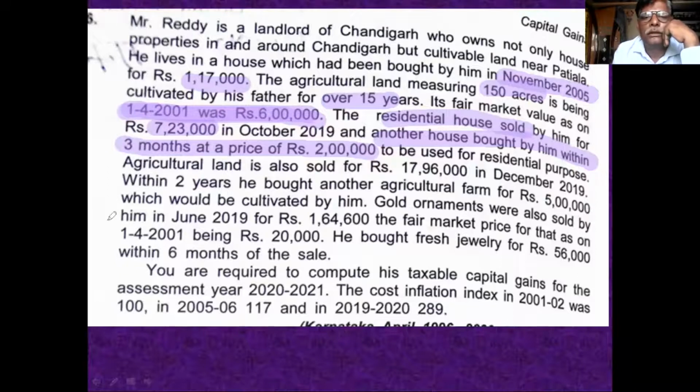Come to the next part. Agriculture land sold for rupees 17,96,000. It is the full value of consideration. In December, within 2 years, he bought new agriculture land for 5 lakh rupees. The full value of consideration is 17,96,000. Then what about this 5 lakh?